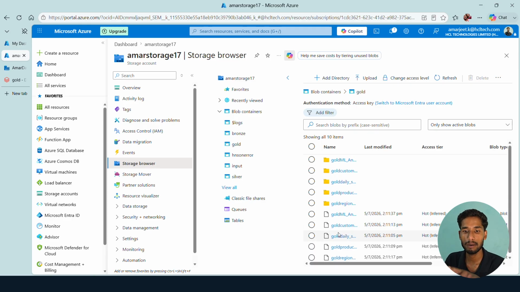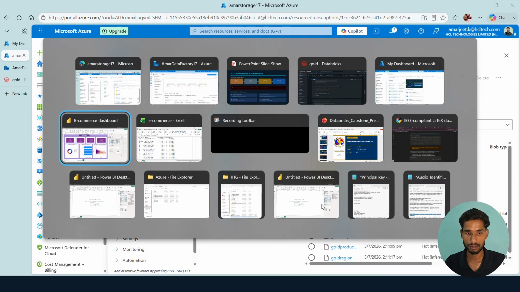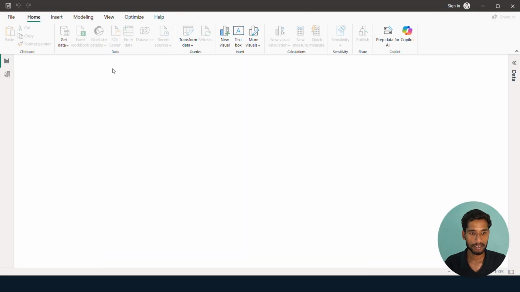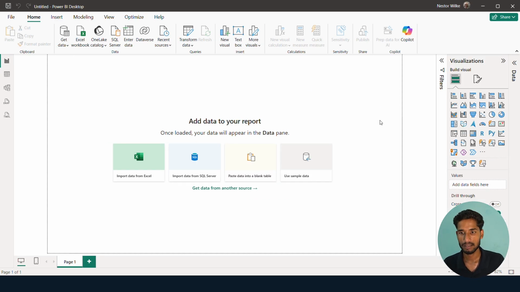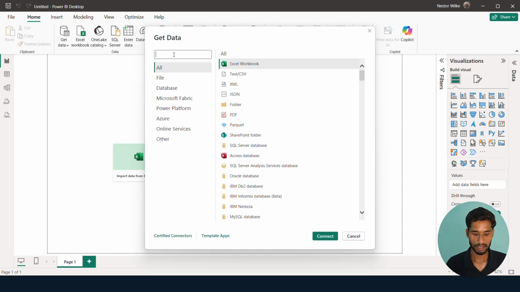Now the same data I will pick from here and I will build the dashboard. So let me show you that also. I will just take a blank report to show you how exactly you can connect your system or connect your storage. Since Azure Databricks has the functionality, it can directly link with your Azure storage. So we will use Azure Databricks to get the data.